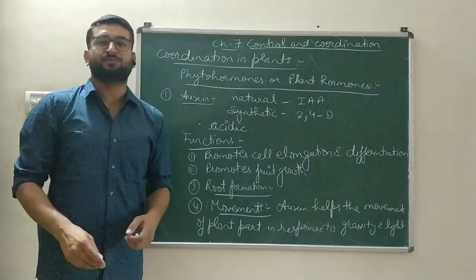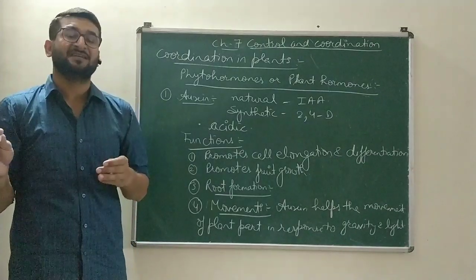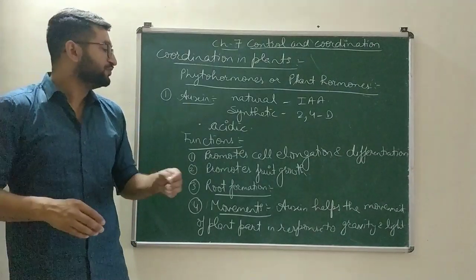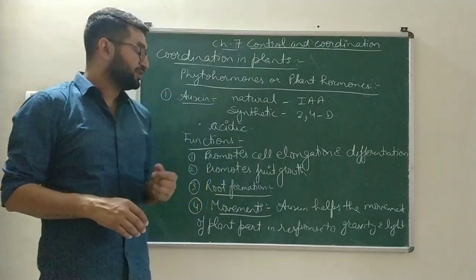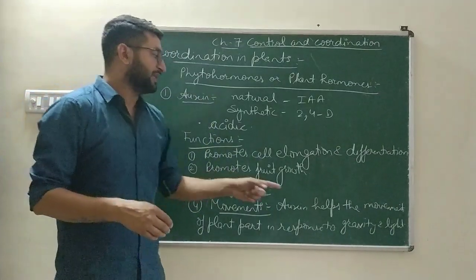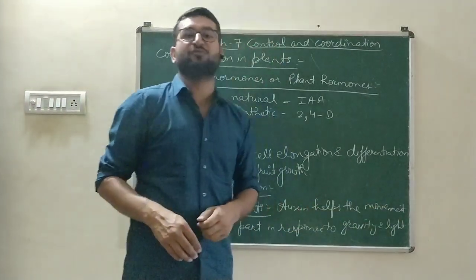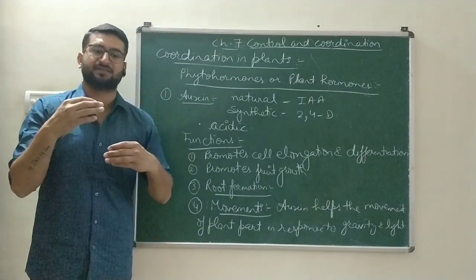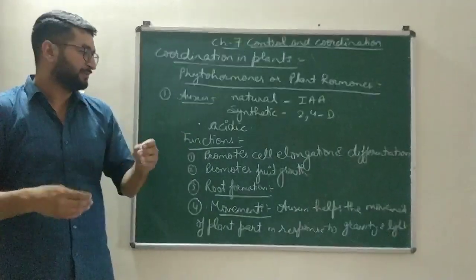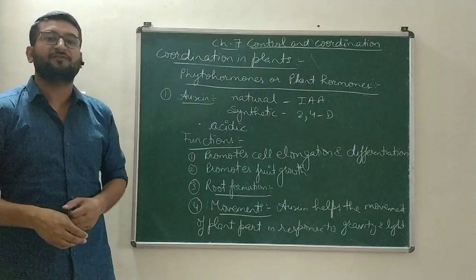It helps the plant part to move towards light, and it helps the plant part to move away from gravity. So these are the two movements, known as geotropic movements and phototropic movements, which we are going to discuss later on in this chapter. And these are the functions of auxins.